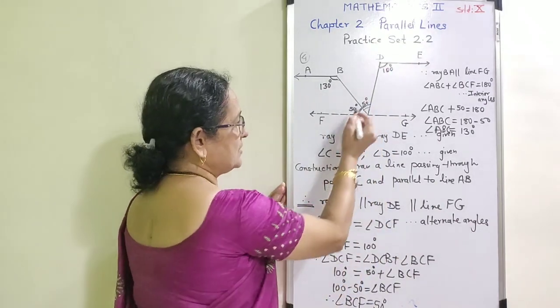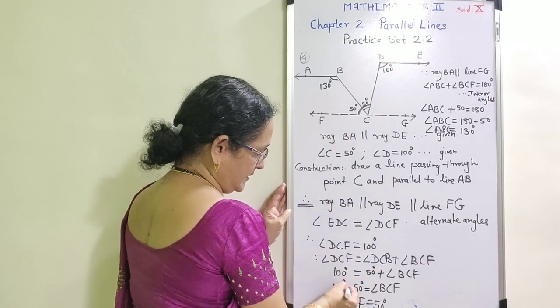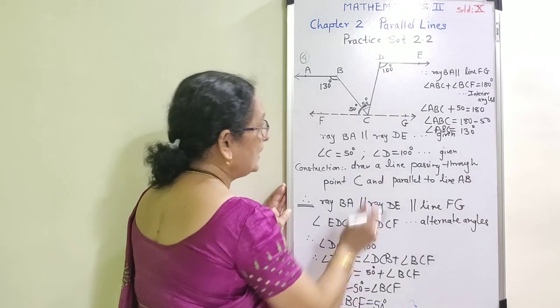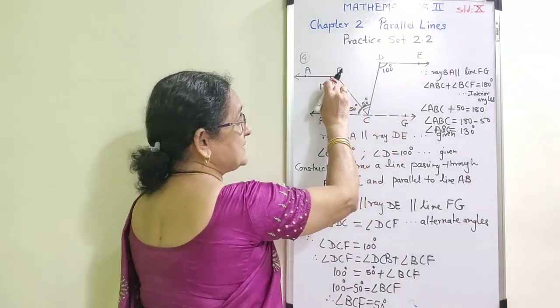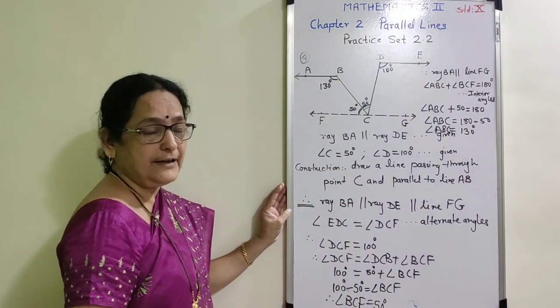We are having measure of half part. It is 50 degree, therefore remaining part is also of the measure 50 degree. Also, to find measure of this angle ABC, we have used the property of alternate angles.